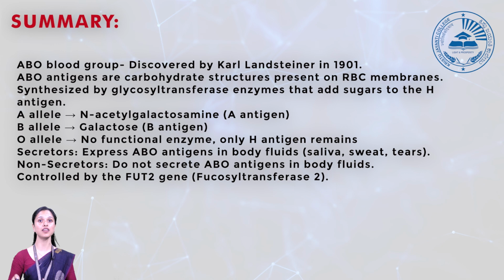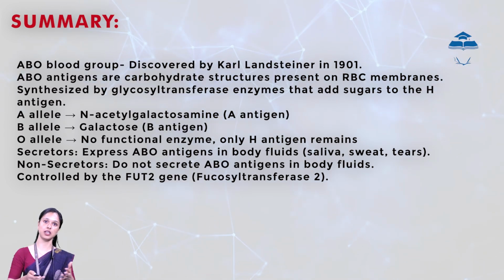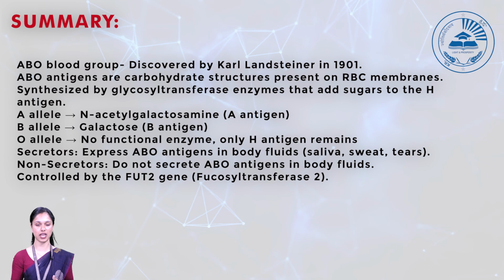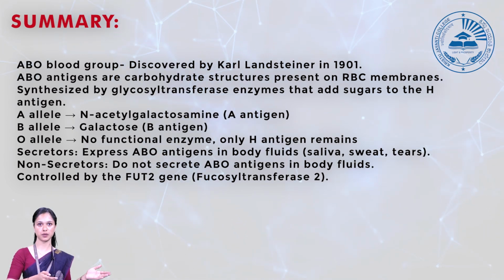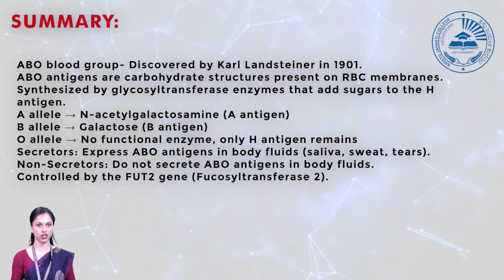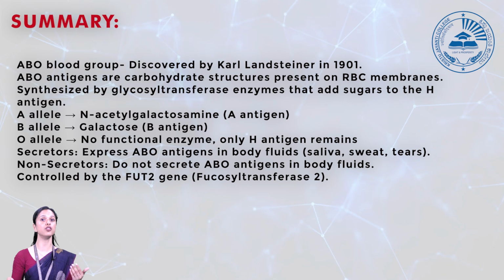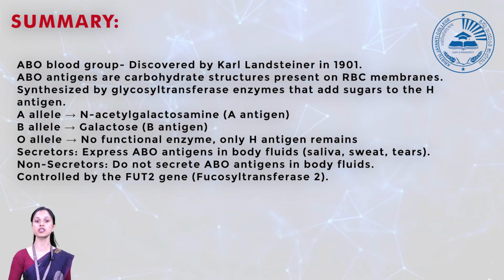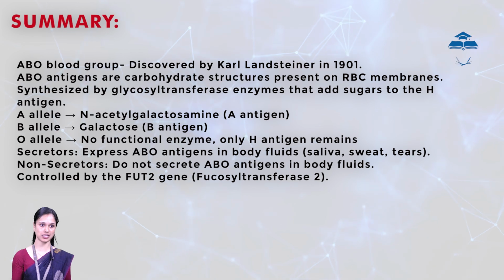That is going to add sugar molecules, either N-acetyl galactosamine, which is given by the A allele, to the H antigen or O antigen, and galactose sugar molecule, which is given by the B allele, to the H antigen, which is going to give the B antigen in your body. And the O allele undergoes a mutation, so a non-functional enzyme will be produced, so no change is going to happen, so it remains the same.